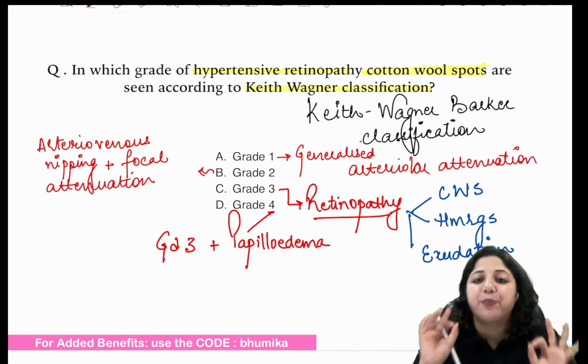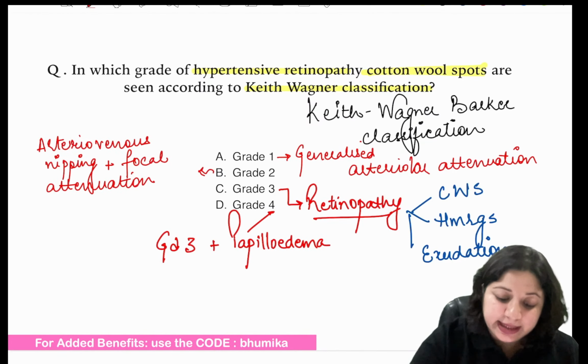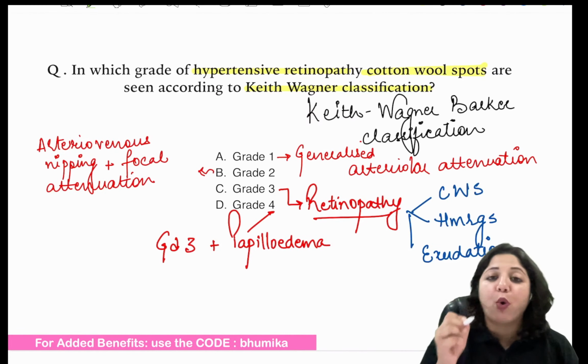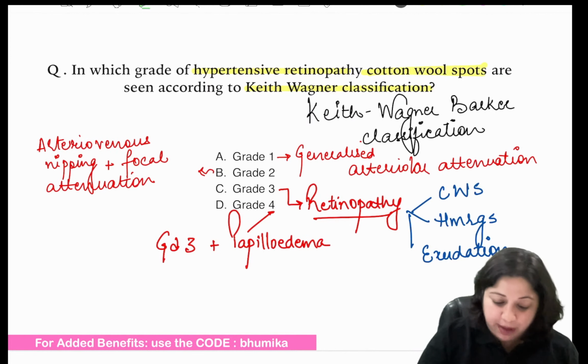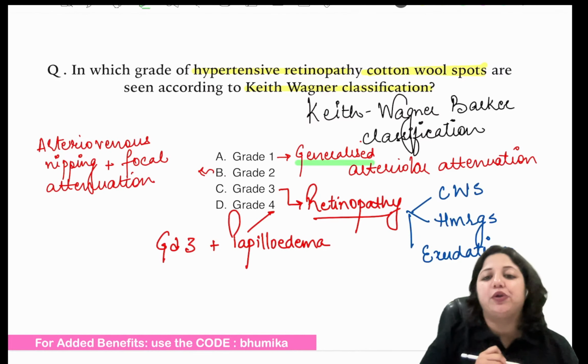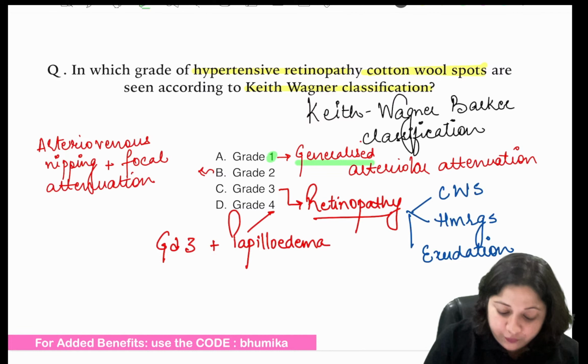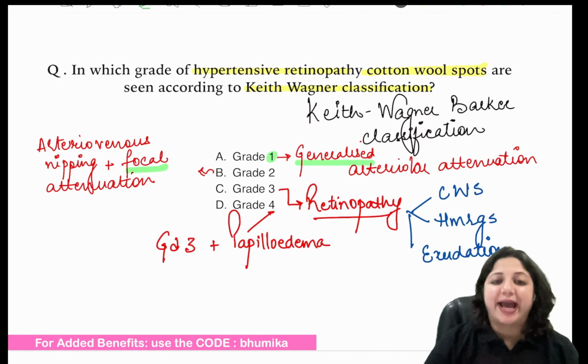The point to remember here is the important words. Whenever the question talks about generalized arterial attenuation, we are talking of grade 1. When the term is focal attenuation, it is grade 2.